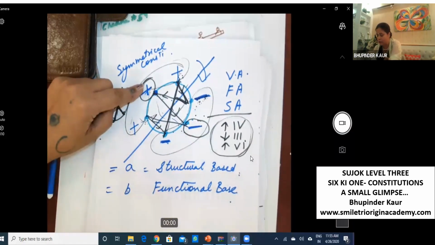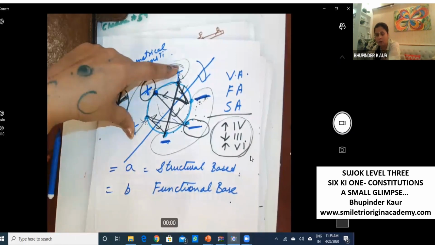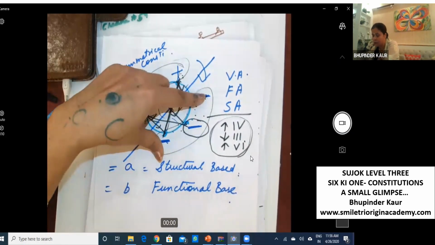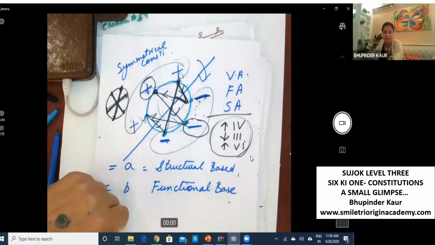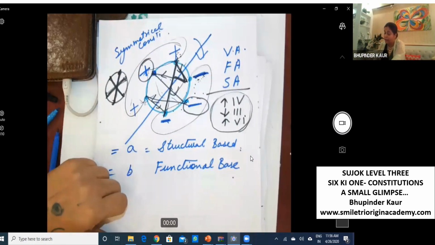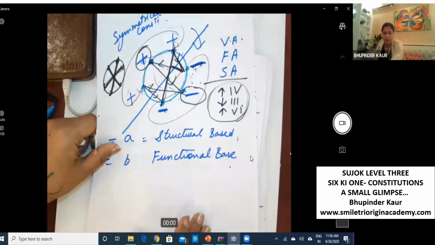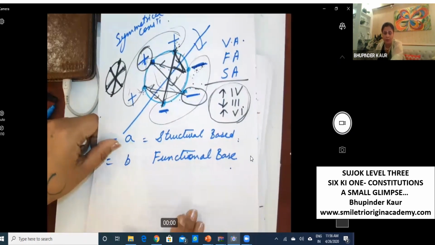Heat excessive constitution means neighbor energies are also plus. Dryness deficient constitution means neighbor energies are also minus. And then we think, what is this? Structural or functional, like this.